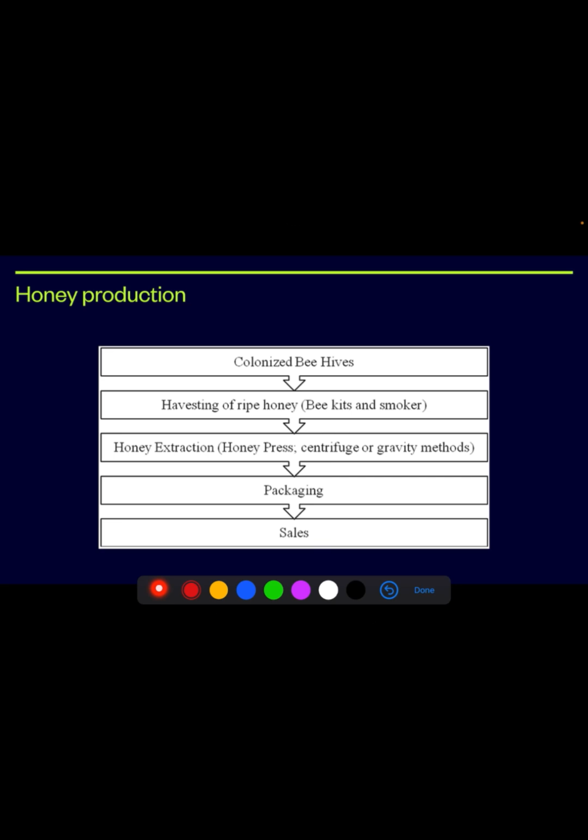Honey production, how it occurs. Colonized beehives are taken out, prepared and left for some time for the honeybees to come and remain there. Harvesting of ripe honey: bees, kits, and smoker come to these hives and produce honey. Then honey is extracted. Honey extraction occurs by many techniques, that is honey press, centrifuge, or gravity methods. Then it undergoes packaging and sales.